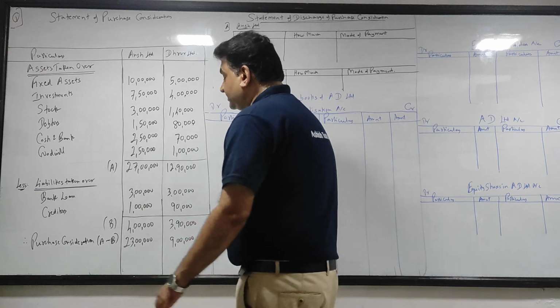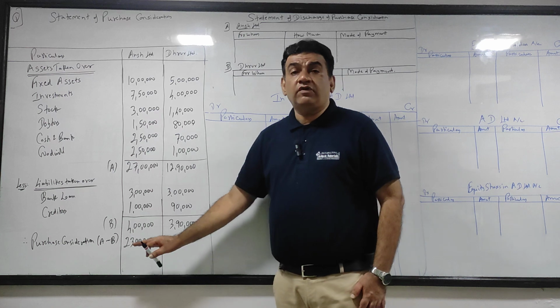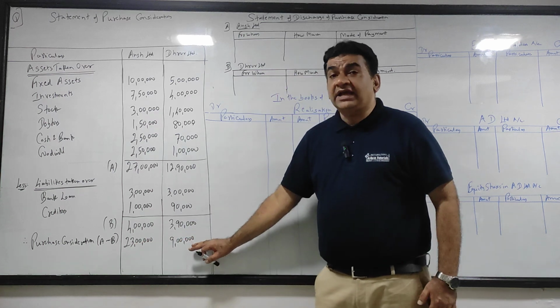So 23 lakhs is the PC value for Ansh Ltd and 9 lakhs for Dhruv.